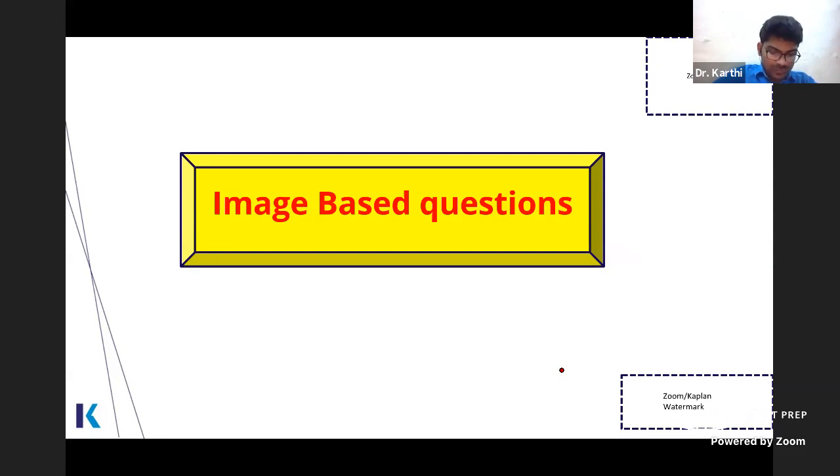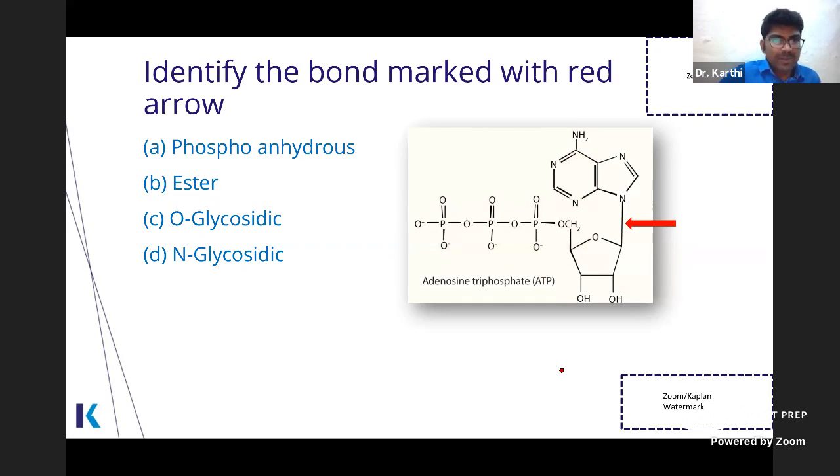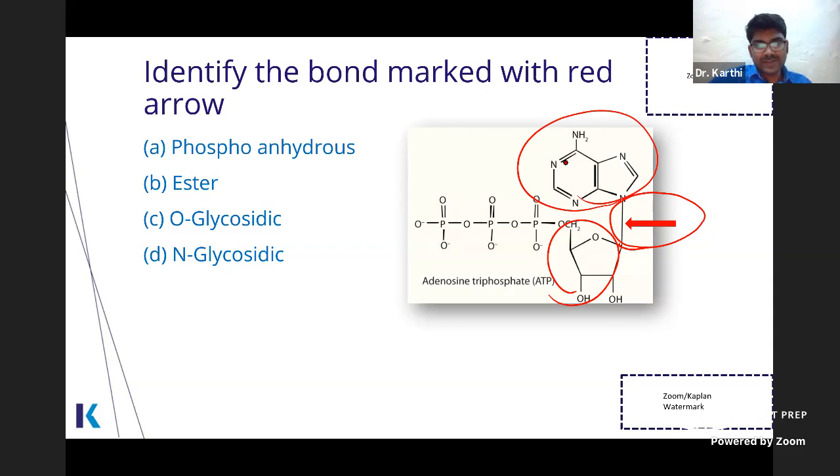So with the minimum time, let's go to some image-based questions. Similar to this was there in the previous exam. Look at this one, which is the bond marked by the red thing? Can anyone say which bond this is? See, the bond is between a sugar and a base. So this is a beta N glycosidic bond.